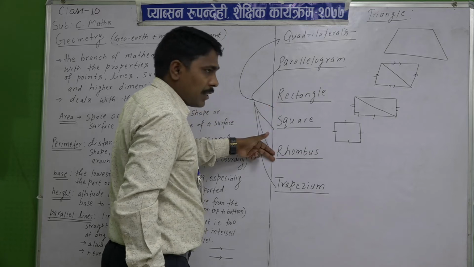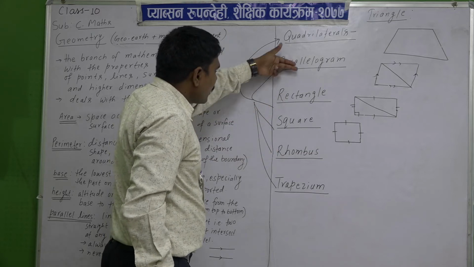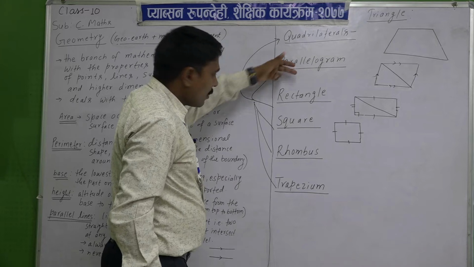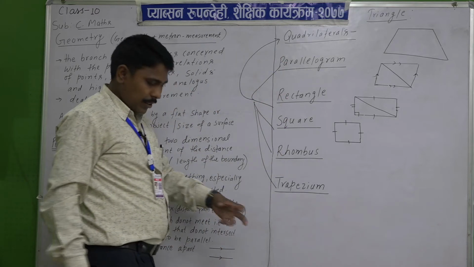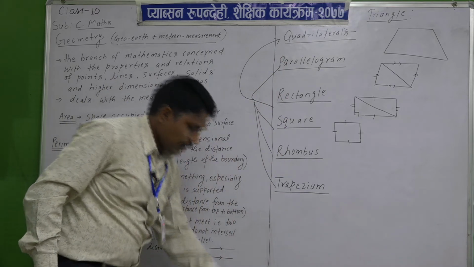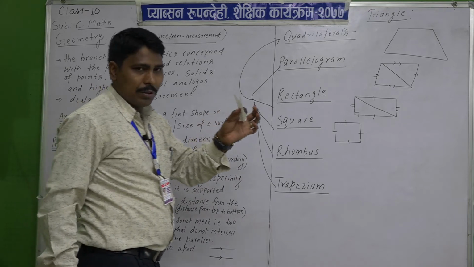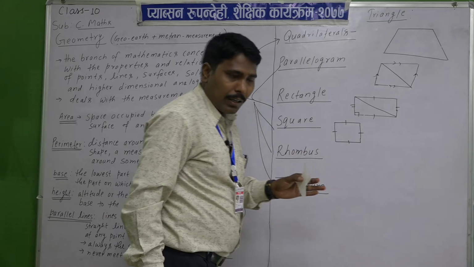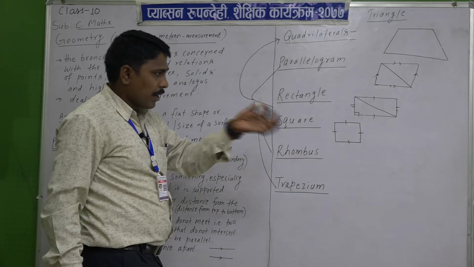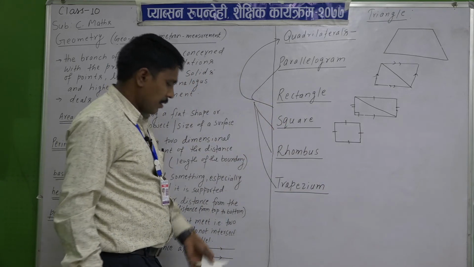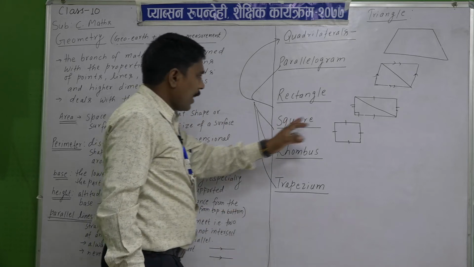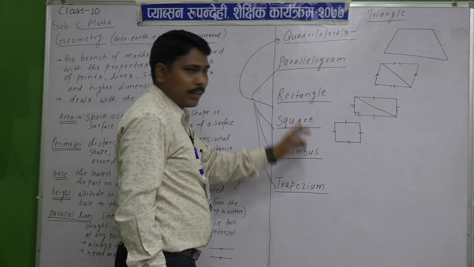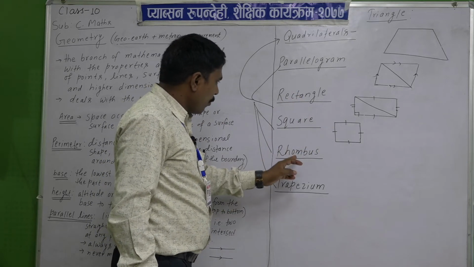You can say a rectangle is a parallelogram also, we will prove it with the help of paper, showing 2 triangles, and how they form the parallelogram and rectangle. And a square is a rectangle.